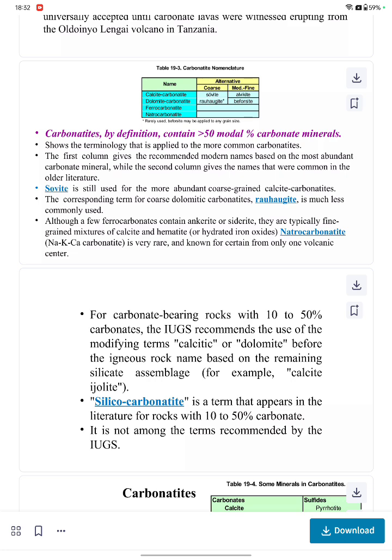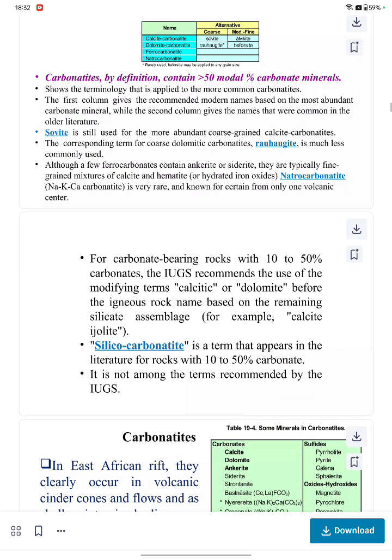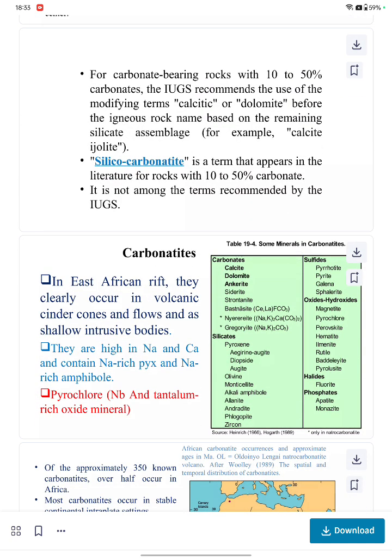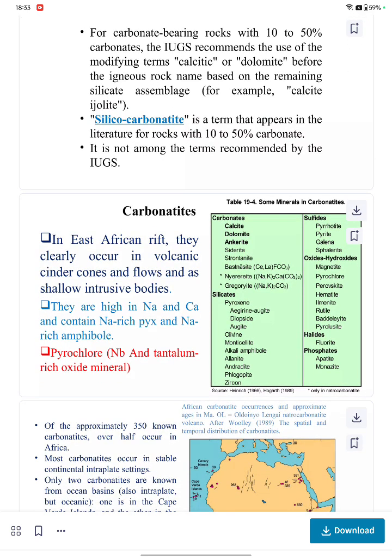So carbonatites, I've already told you that. Although very few ferrocarbonatites contain ankerite or siderite, they are typically fine grained of calcite and hematite. Natrocarbonatite is very rare and it is known from only one volcanic center. For carbonate-bearing rocks with 10 to 50% carbonates, the IUGS recommends the use of a modifying term such as calcitic or dolomitic before the igneous rock name based on the remaining silicate assemblage. Silicocarbonatite is a term that appears in literature for rocks with 10 to 50% carbonate, and carbonatite is more than 50%.